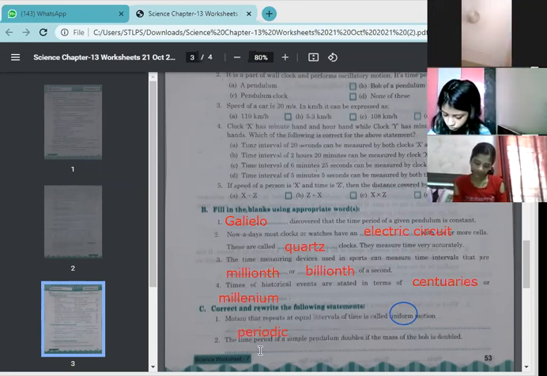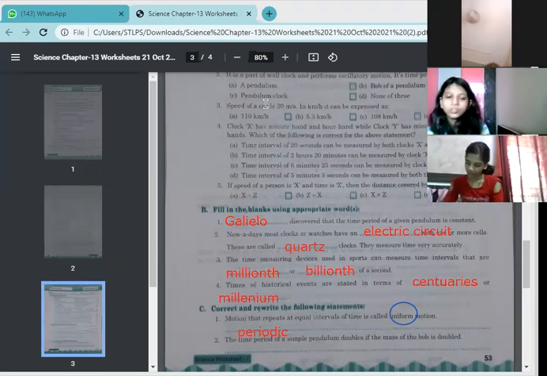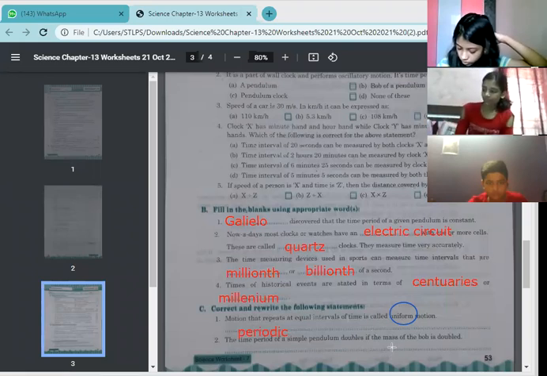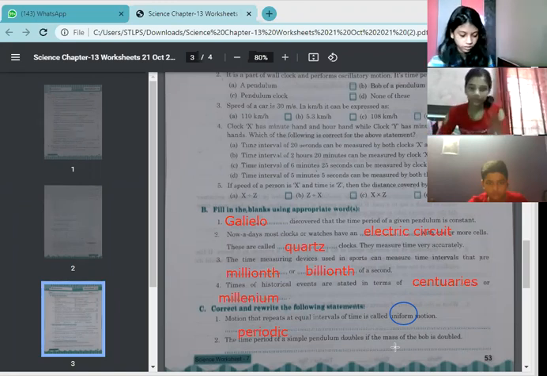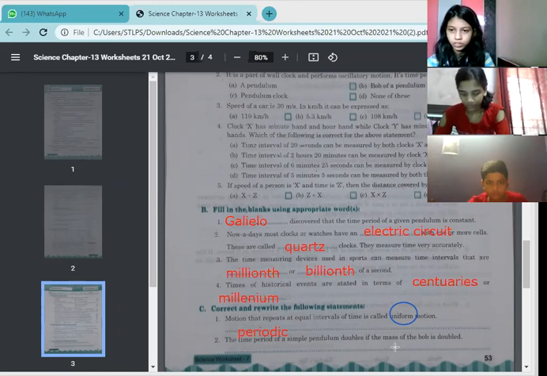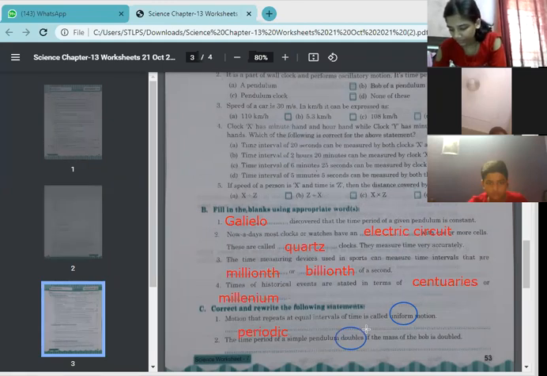Next, the time period of a simple pendulum doubles if the mass of the ball is doubled. Tell me. The time period of the simple pendulum remains same if the mass of the bob is doubled. Yes, it remains same.